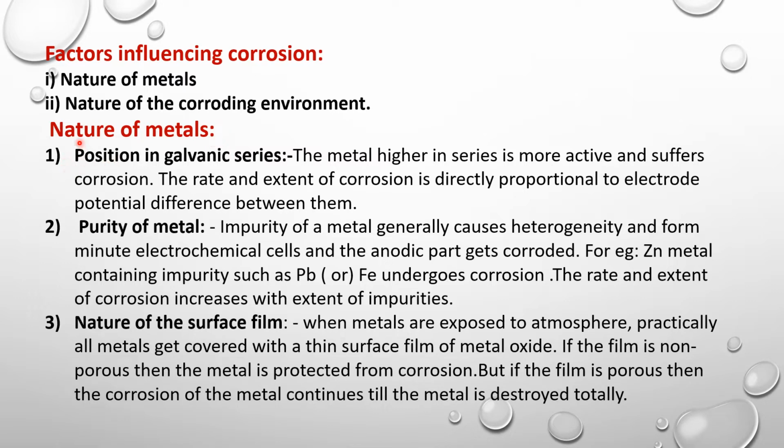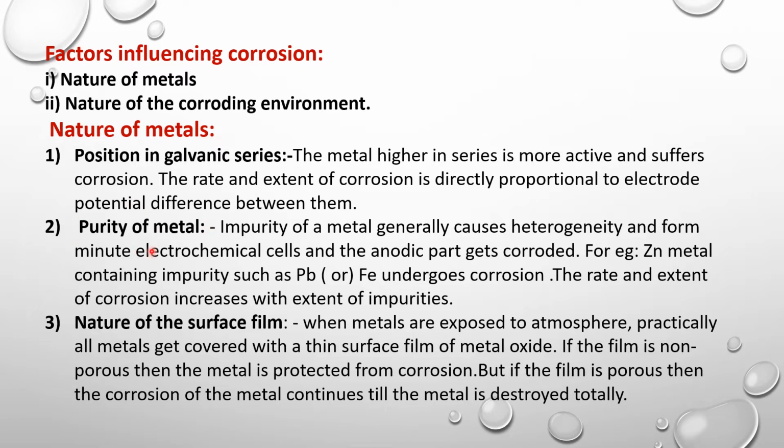The first factor related to nature of metal is position of metal in the galvanic series. As we just discussed about the electrochemical series, the metal higher in the series is more active and suffers from corrosion as it acts as anode. The rate and extent of corrosion is directly proportional to the electrode potential difference between them. So the metal which is placed at the higher position in the series acts as anode and suffers from corrosion.